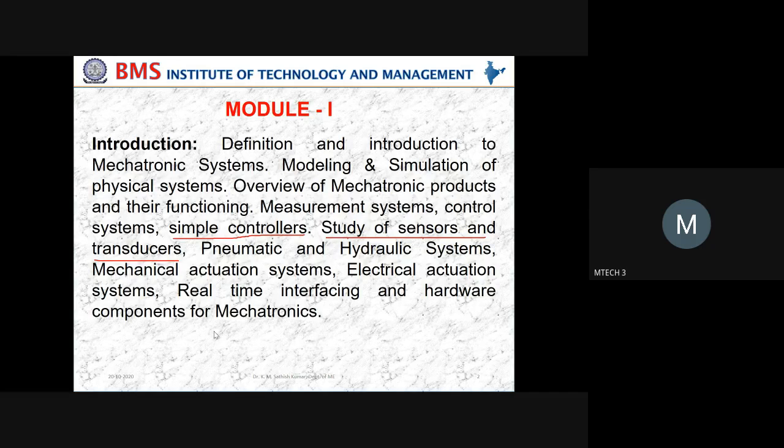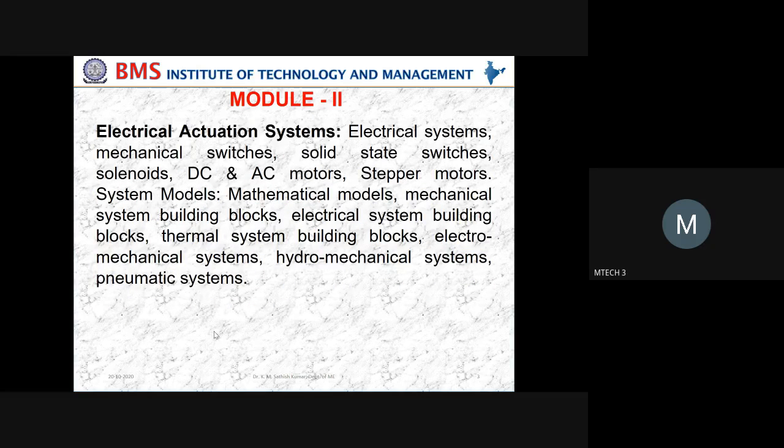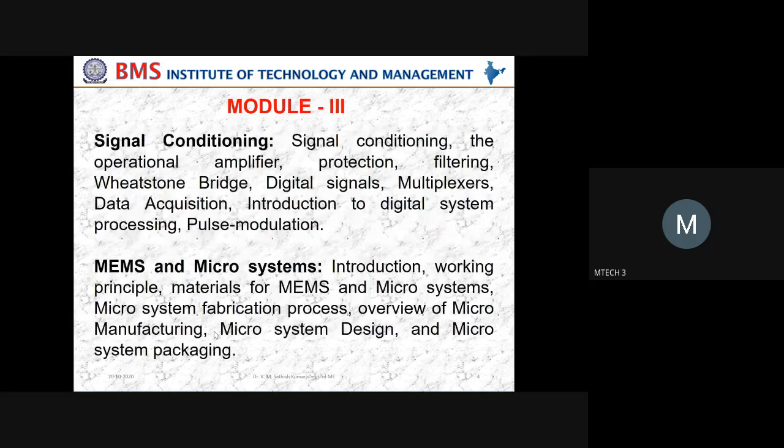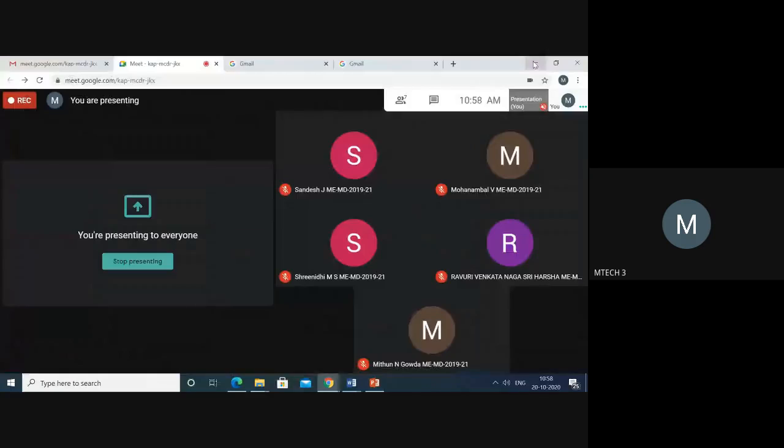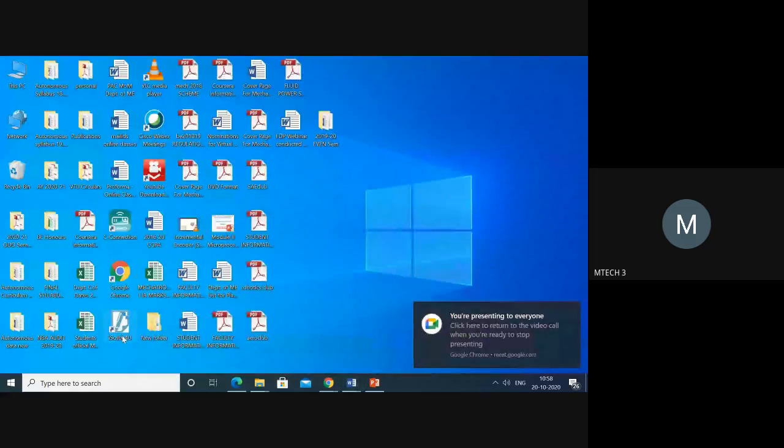Right, now please listen carefully. First is the study of sensors and transducers. Then you need to understand signal conditioning and then the actuation. So the second chapter is about the actuation system, because without understanding signal conditioning, it is not good to go to the actuation system. Now I will start with the third module, which is signal conditioning. This is just a brief for you to understand. With this brief note, we will start with signal conditioning.